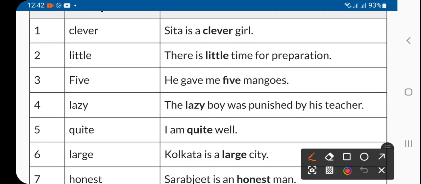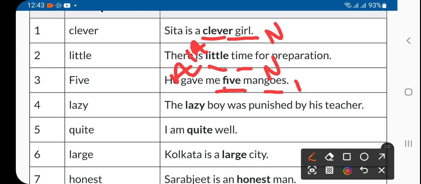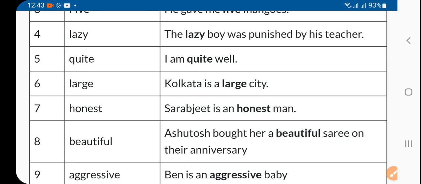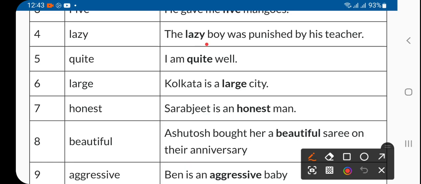So here you can notice that this is the noun and clever is the adjective, right? In this case, what is noun? That's time. Time is the noun and little is adjective, right? Then five mangoes. Mangoes are noun and five is adjective, right? In the fourth sentence, the lazy boy was punished by his teacher. Boy is noun, lazy is adjective, right?